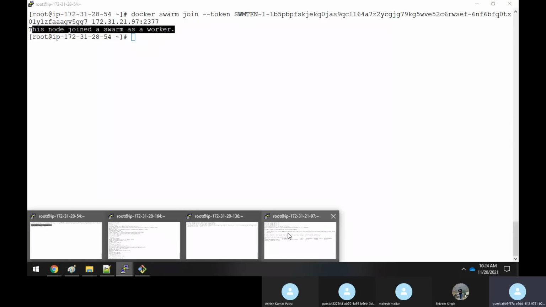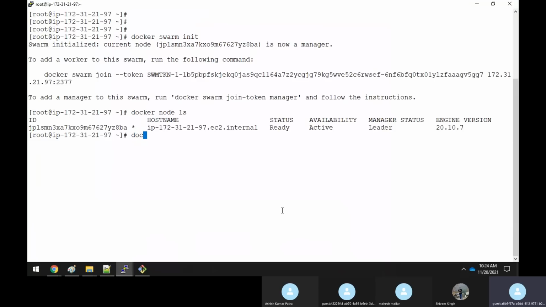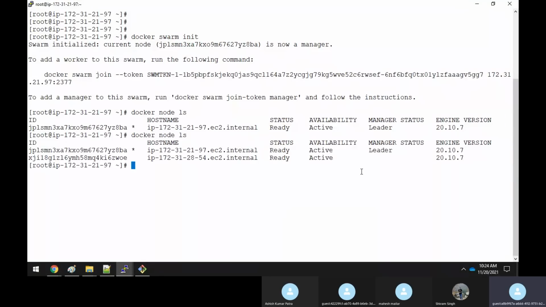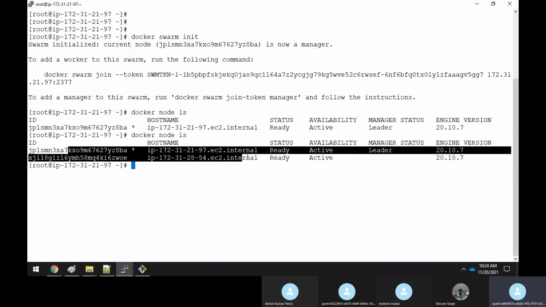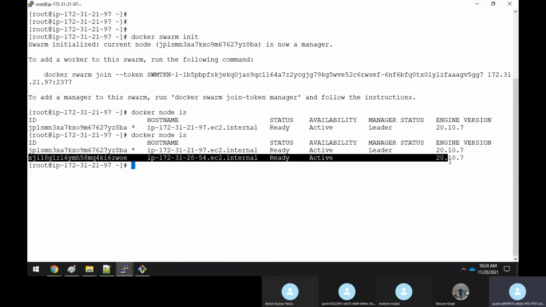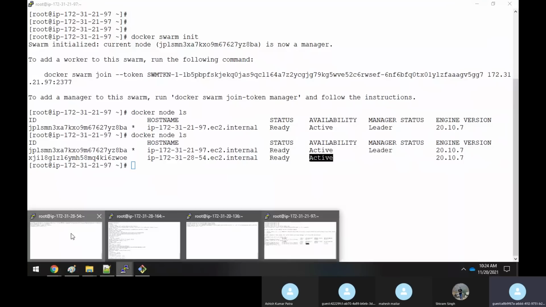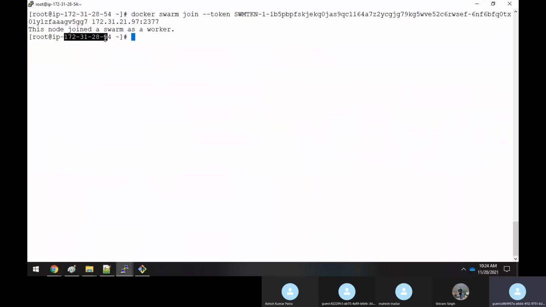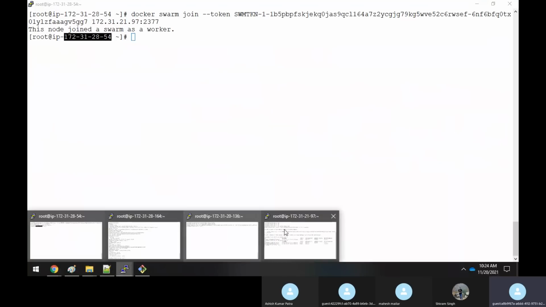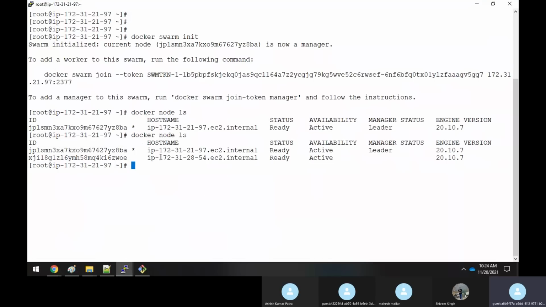Now if I come back to the master and say docker node ls, you can see one master is already there, which was initialized. This master also acts as a working node itself. One more node has joined the swarm cluster, it is in an active state, and this is the IP address, 172.31.28.54, the same IP address as here.